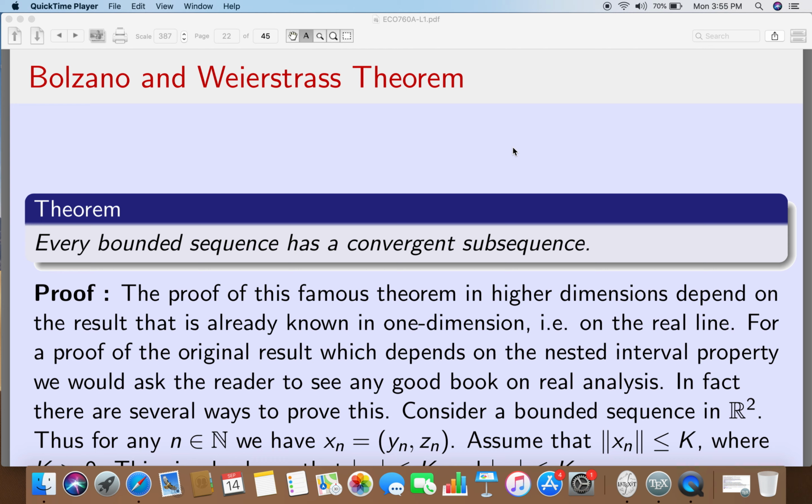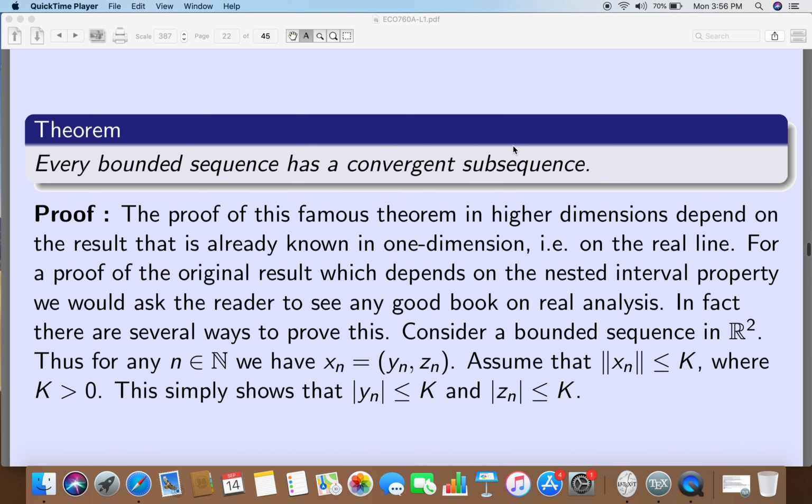This result, that every bounded sequence has a convergent subsequence, is already taught to you in the calculus classes. I have no idea whether you have given any importance to learning the proof, because learning proofs is a very important aspect of understanding mathematics, whether for the pure joy of it or because you want to apply it somewhere.